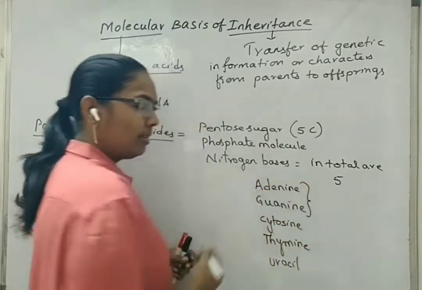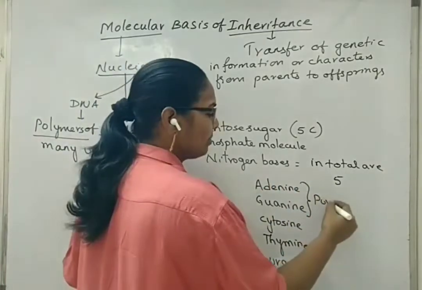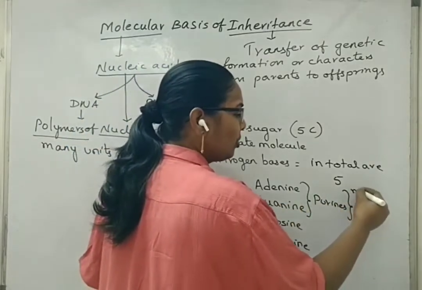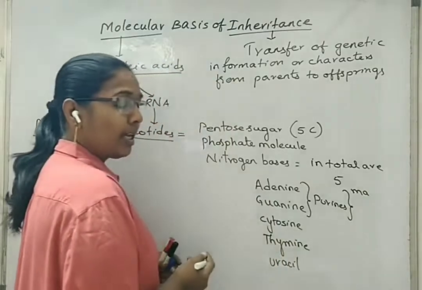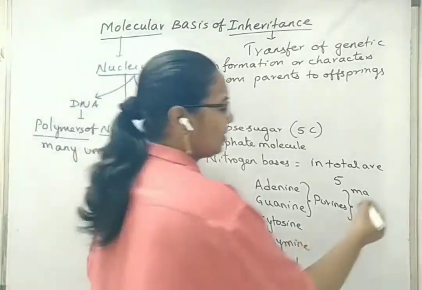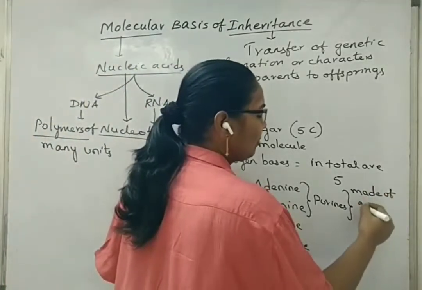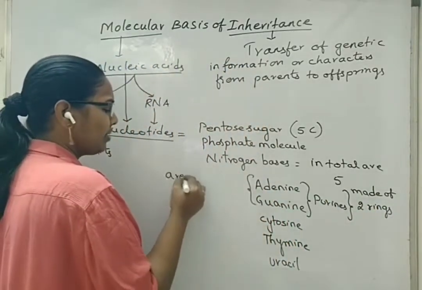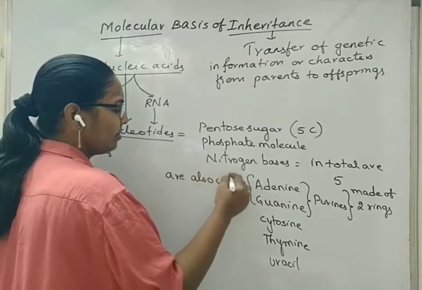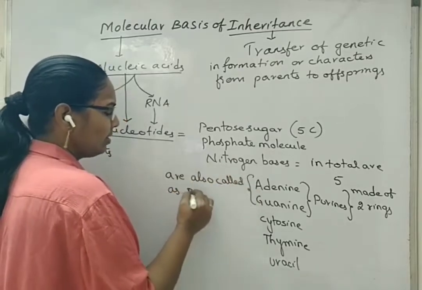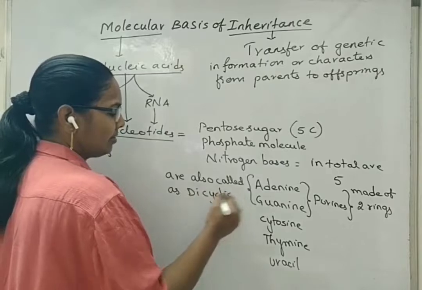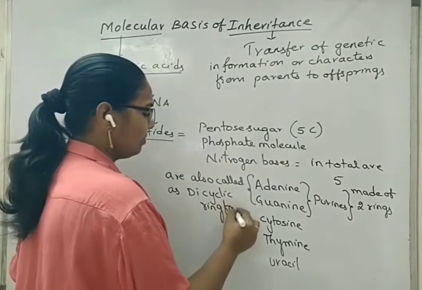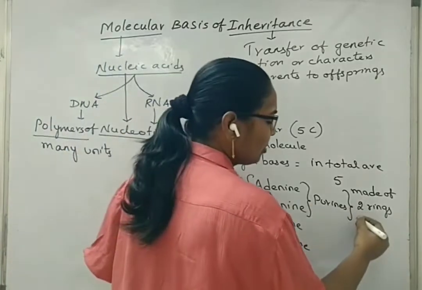Adenine and guanine are called purines. They are made up of 2 rings, so they are also called dicyclic compounds. What are those 2 rings?